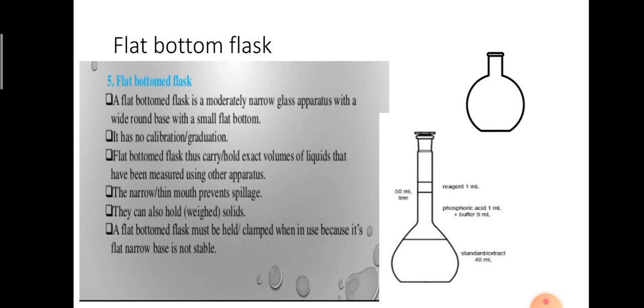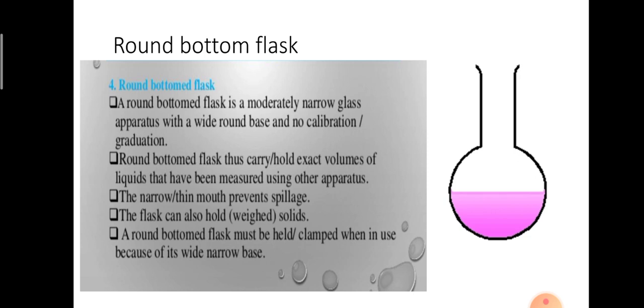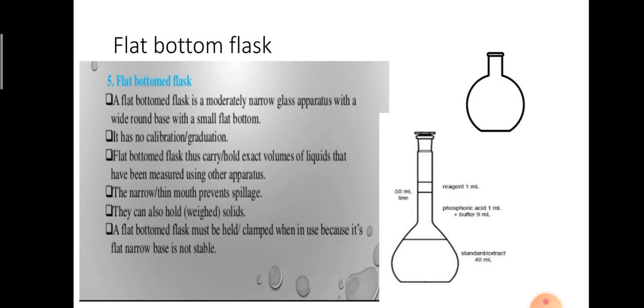Look at the bottom of the diagram: it is a small flat bottom, compared to the round bottom flask. Clear? It also varies in size. So the flat bottom flask is a moderately narrow glass apparatus with a round base with a small flat bottom. This is about the flat bottom flask.